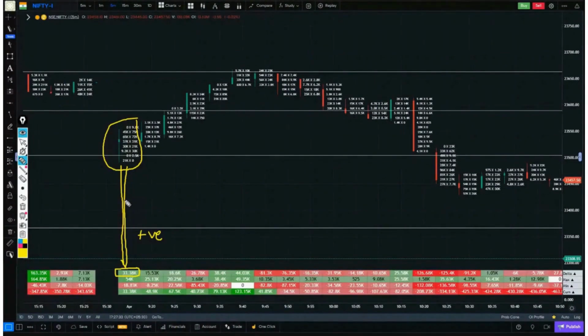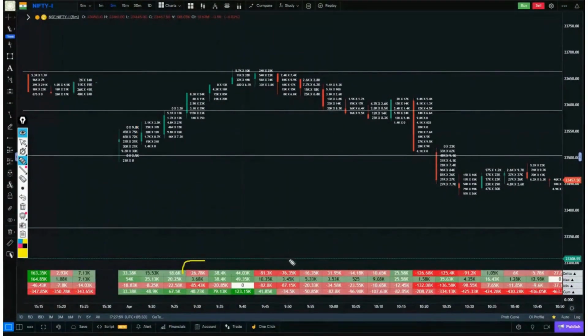A positive delta means there are 33,000 more buyers within this particular candle as compared to sellers. Let's say there are 100,000 sellers and 133,000 buyers there. Buyers minus sellers, so what is the delta value? 33,000. Simple.